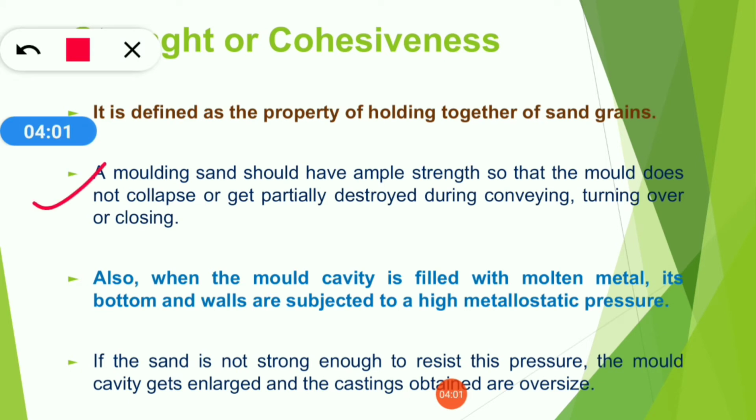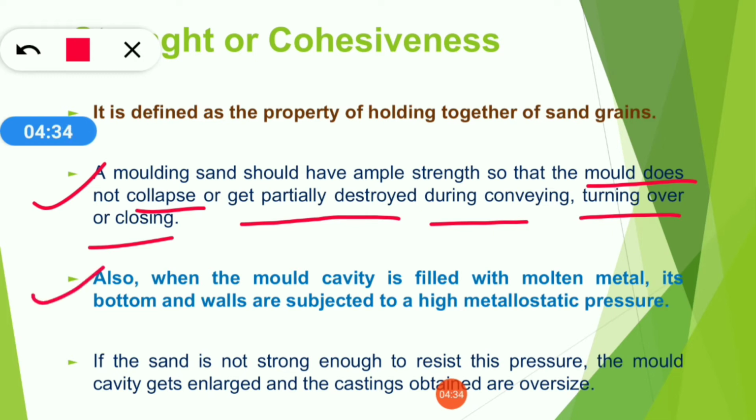A molding sand should have ample strength so that the mold does not collapse or get partially destroyed during conveying, turning over or closing the mold. It means this property, strength and cohesiveness, should be in ample amount so that your mold does not collapse and get partially destroyed during all this movement of the mold.